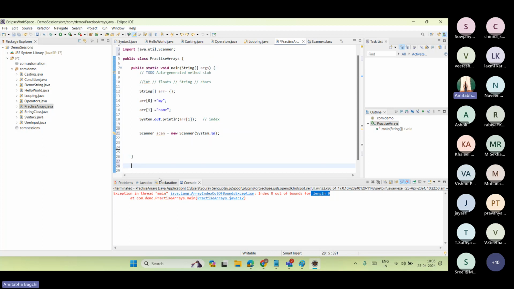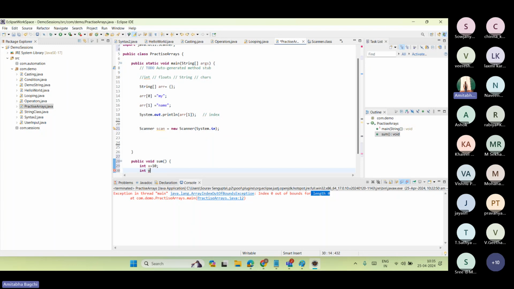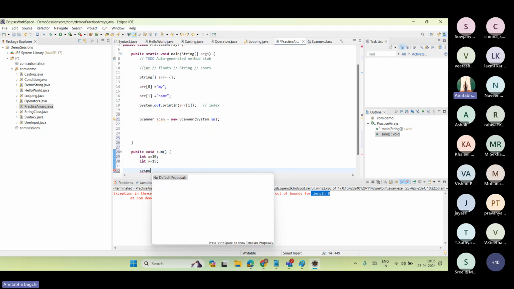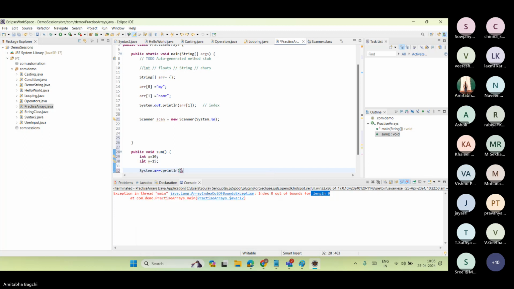Now I'm inside the class, but outside the main. You can see the main scope has ended, I have highlighted that. I'm coming down to another method: public void sum. I'm not giving static anymore. And here I'm doing int x equals 10, int y equals 15, and then x plus y.